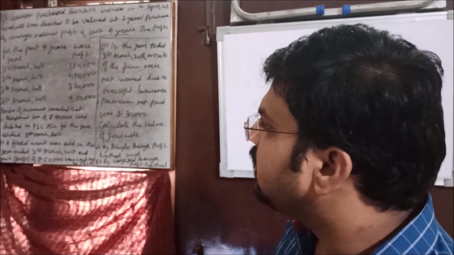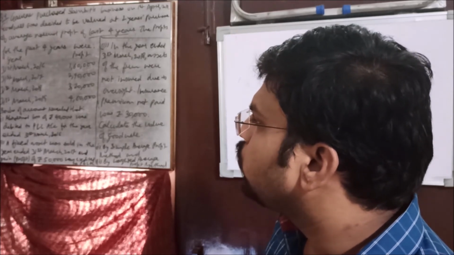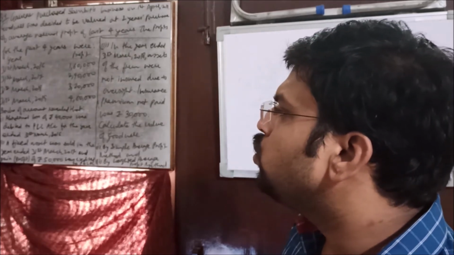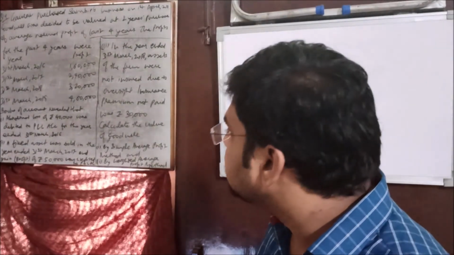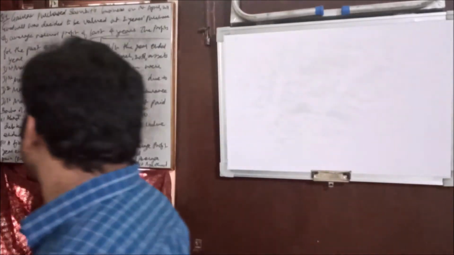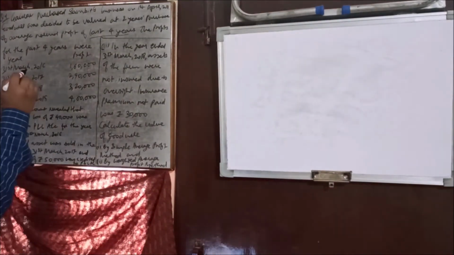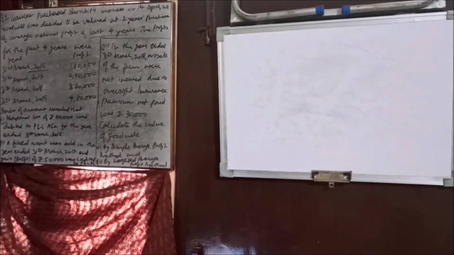Books of account reveal that an abnormal loss of rupees 40,000 was debited to profit and loss account for the year ended 31st March 2016. So this adjustment is related to 2016. Another, a fixed asset was sold in the year ended 31st March 2017, and a gain, that is profit, of rupees 50,000 was credited to profit and loss account.